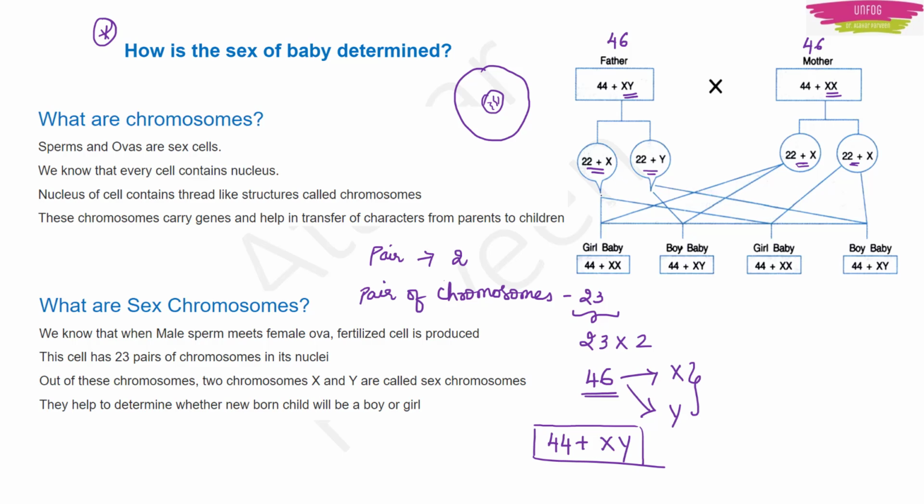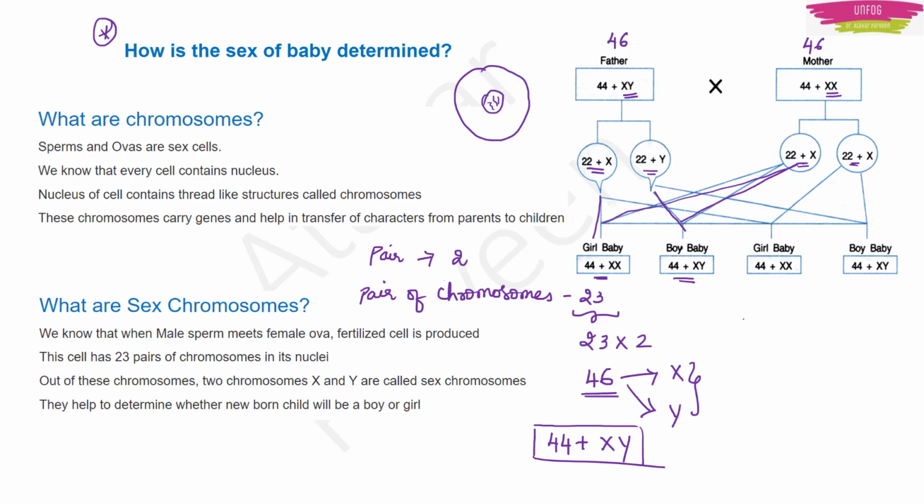Now during fusion, if this 22 plus X mixes with 22 plus X, then there will be a girl baby. If this 22 plus Y mixes with 22 plus X, there will be a boy baby. Same thing happens in the other way also.